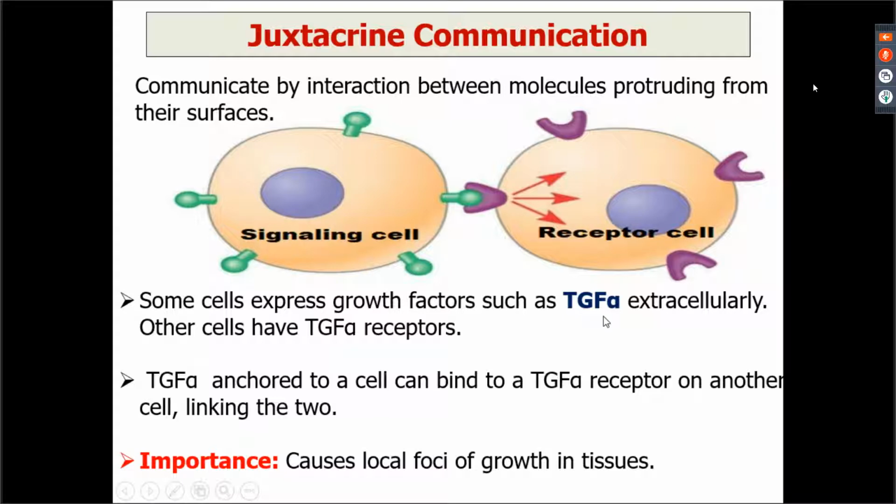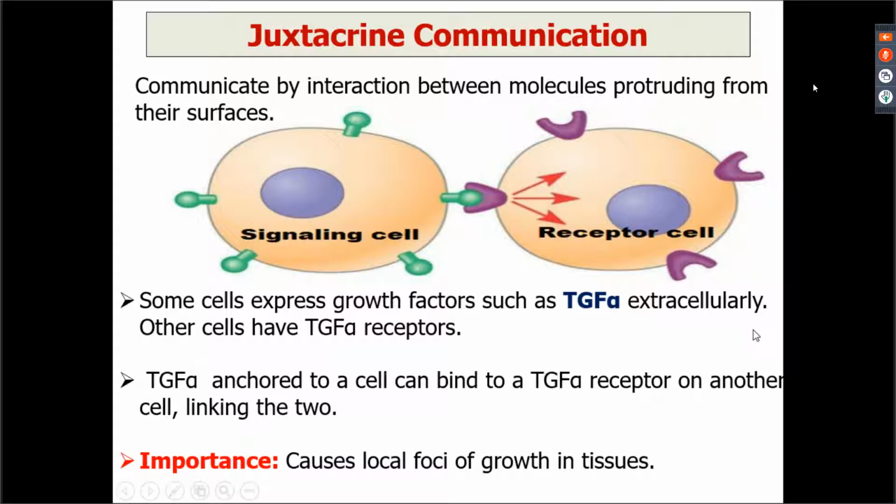There is a transforming growth factor alpha. TGF alpha stands for transforming growth factor alpha, which is expressed extracellularly. And there is another cell which has a receptor for this. So there is a linking between these cells. So this is known as juxtacrine communication, right?